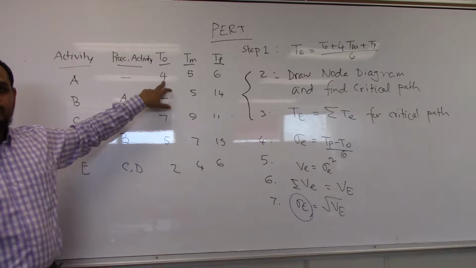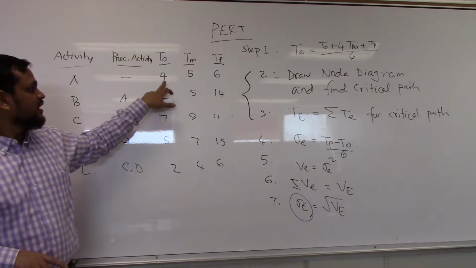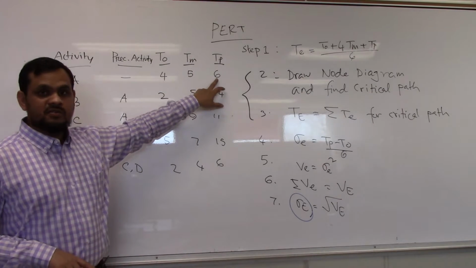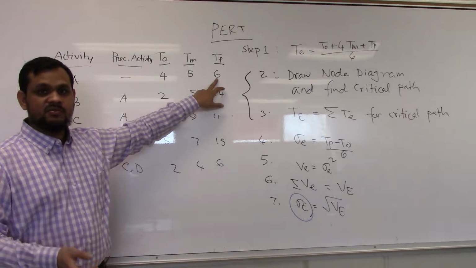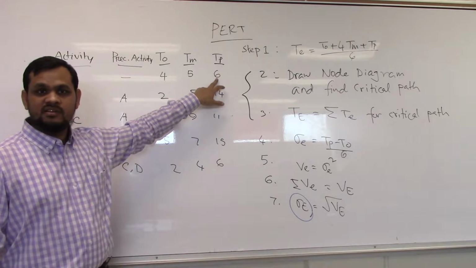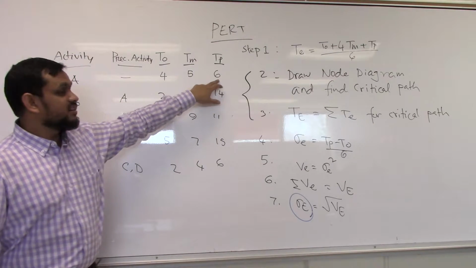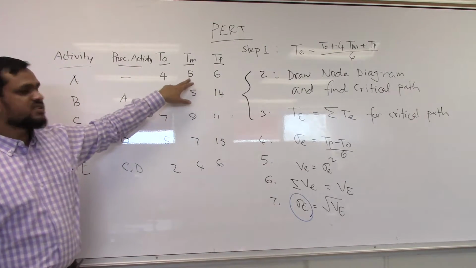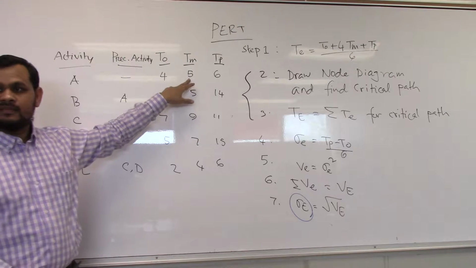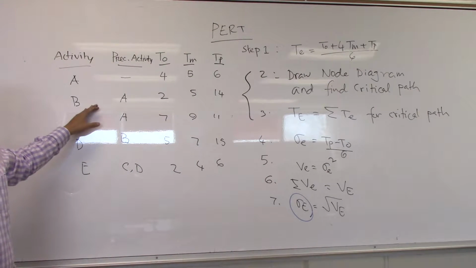If everything goes good, A can finish in 4 days. If everything is adverse, weather is not good, your material is not here, laborers are sick or they are fighting with each other, in that case it might take 6 days. But most likely 5 days. This is just what I assume. B, say B is excavation.